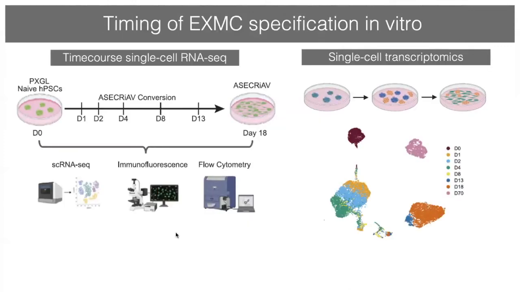We also wanted to analyze the timing of extraembryonic mesoderm cell specification. And for this, we used time course single-cell RNA-seq analysis, in which we induce naive cells to convert to the trophoblast and extraembryonic mesoderm fate, and then sample the cells at different time points along the differentiation.